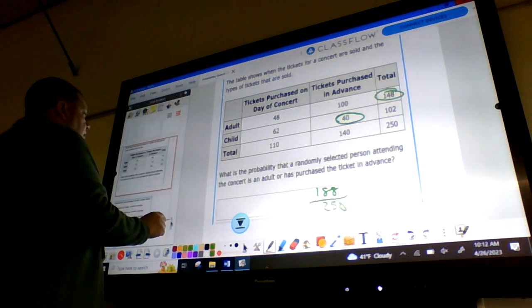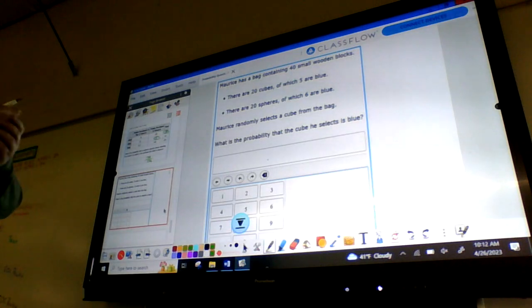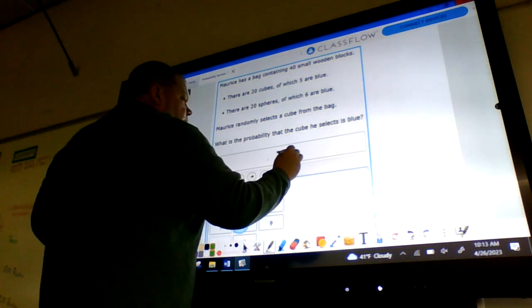Okay. And finally, Maurice has a bag containing 40 small wooden blocks. There are 20 cubes, of which 5 are blue. There are 20 spheres, of which 6 are blue. Maurice randomly selects a cube from the bag. What is the probability that the cube he selects is blue? There are 5 blue cubes out of 20.